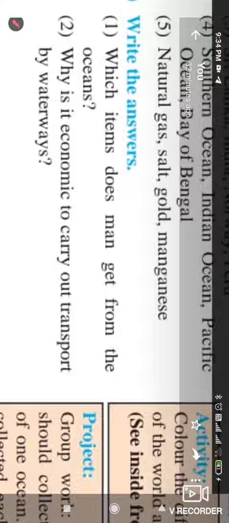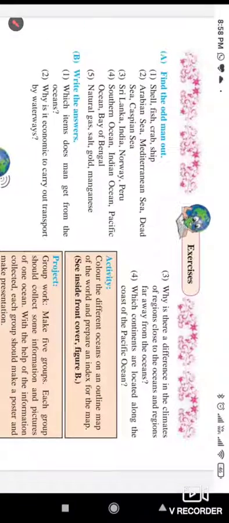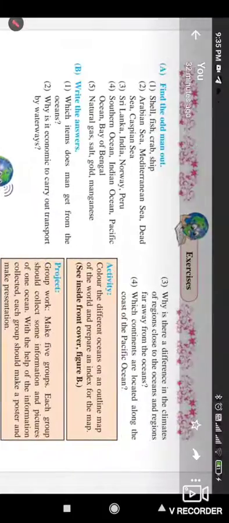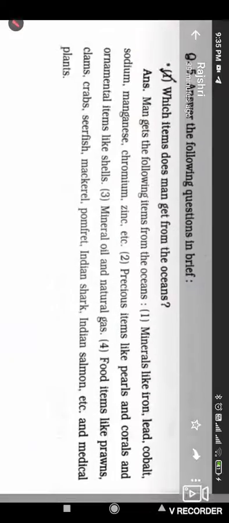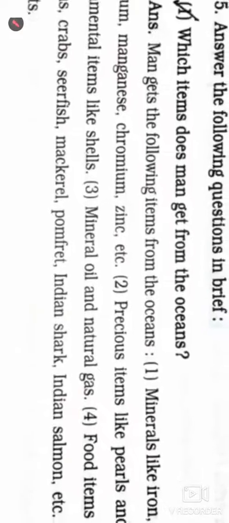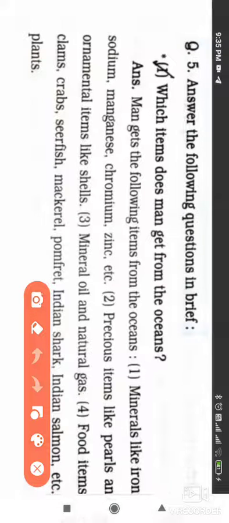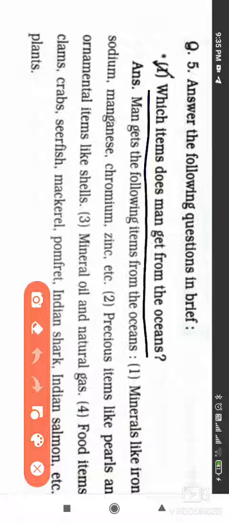Look at the second one, write the answers. Which items does man get from the ocean? Look at these answers. Here is the answer: man gets the following items.